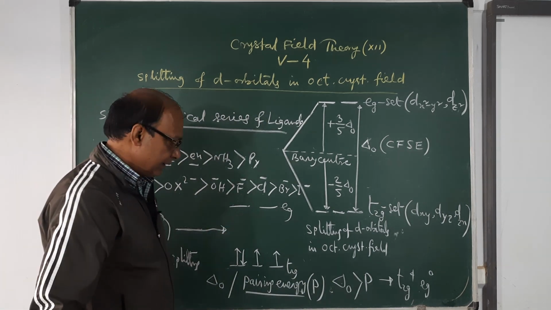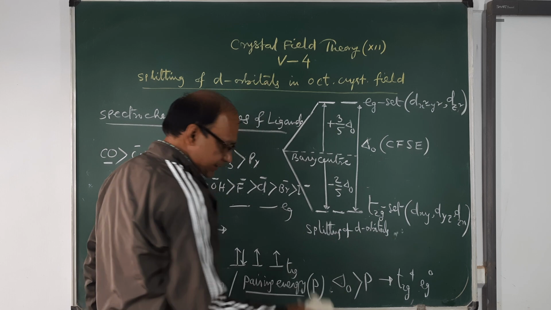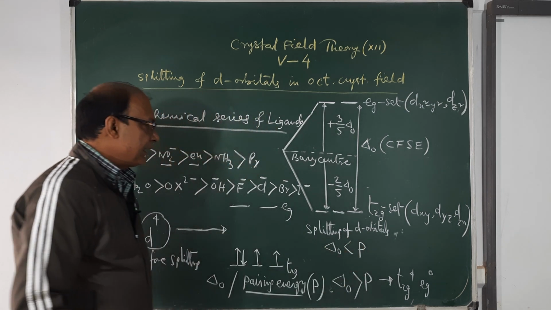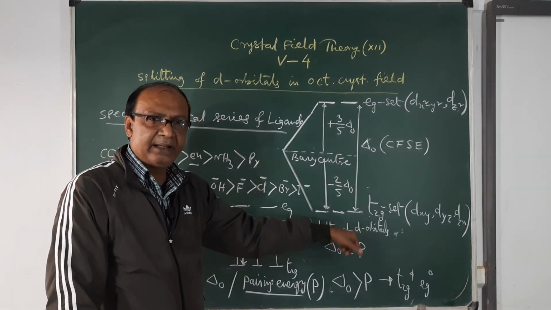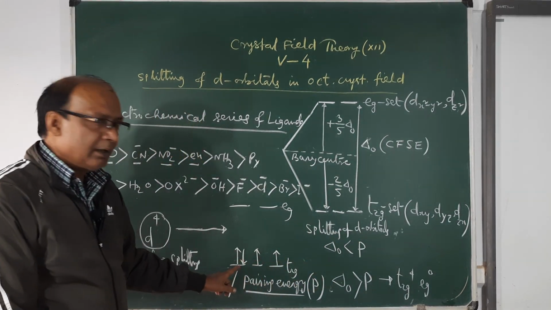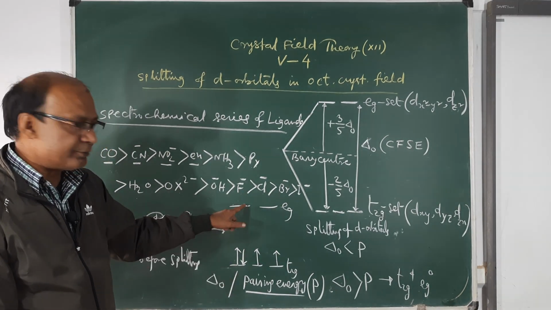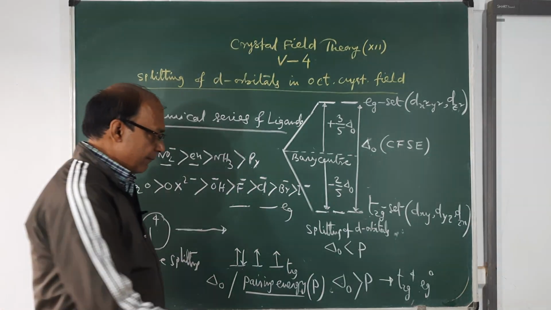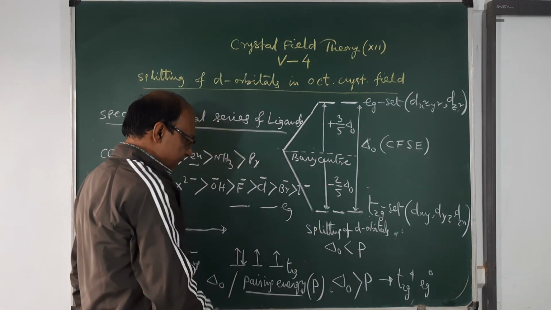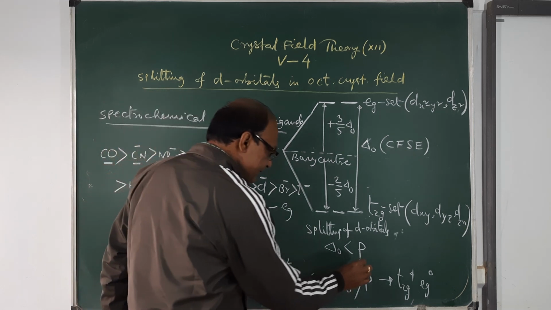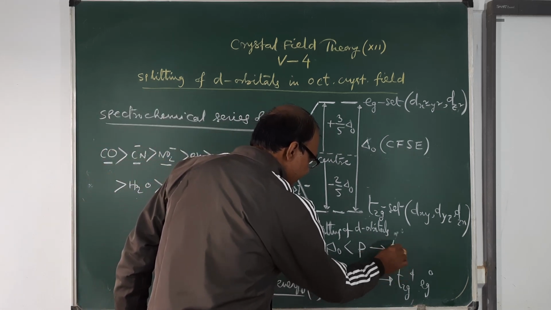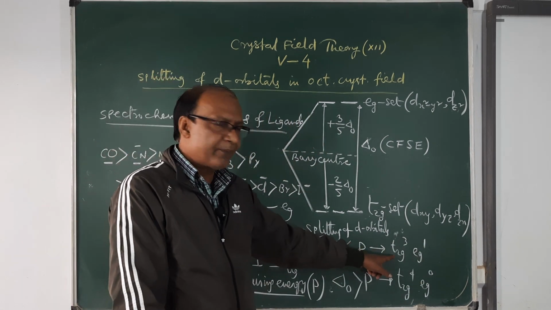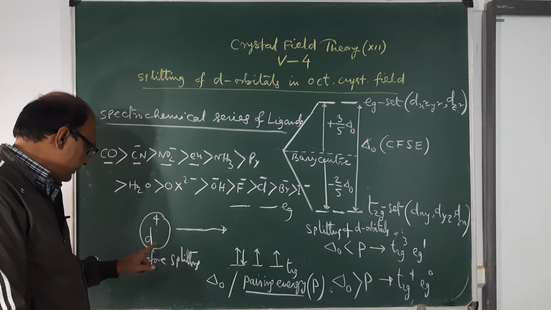Now if you change the condition to the reverse, delta O is less than P. That means the crystal field splitting energy is less and the pairing energy is more. So the electron will go to the upper set, because here it has to spend less energy compared to the pairing energy. In that case, the configuration will be T2G3 EG1. So see, different configurations. These are the electronic configurations of D4.